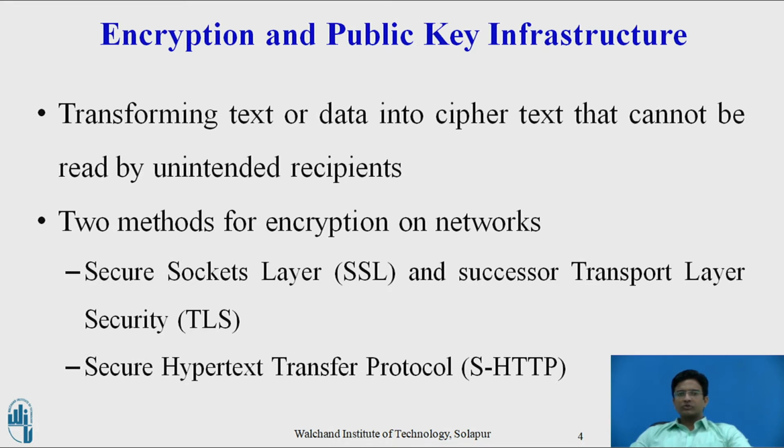So encryption is the process of transforming plain text or data into ciphertext that cannot be read by anyone other than the sender and the intended receiver. Data are encrypted by using a secret numerical code called an encryption key, which transforms plain data into ciphertext, and the message has to be decrypted by the receiver. There are two methods for encrypting network traffic on the web. Those are SSL and SHTTP.